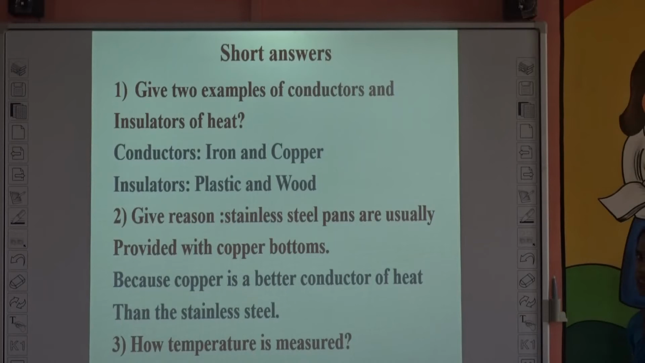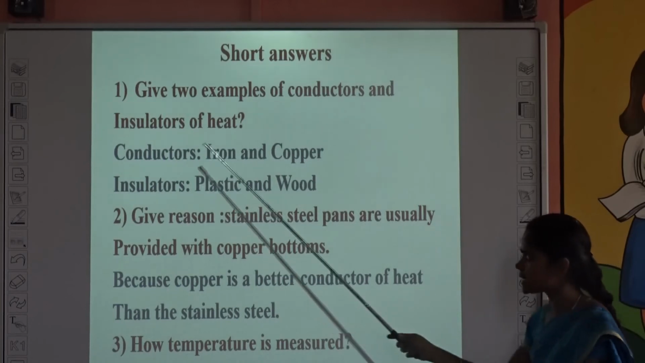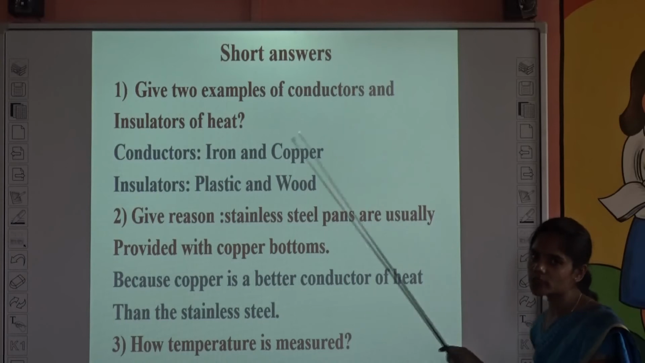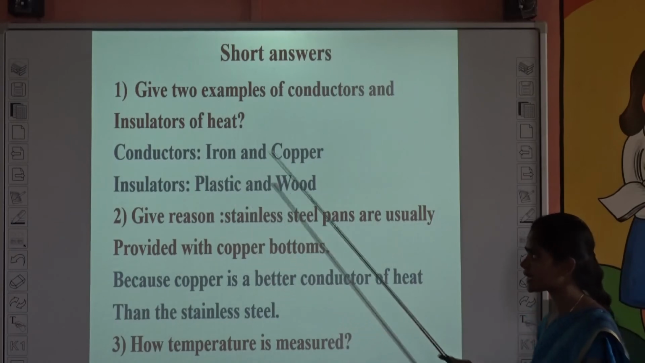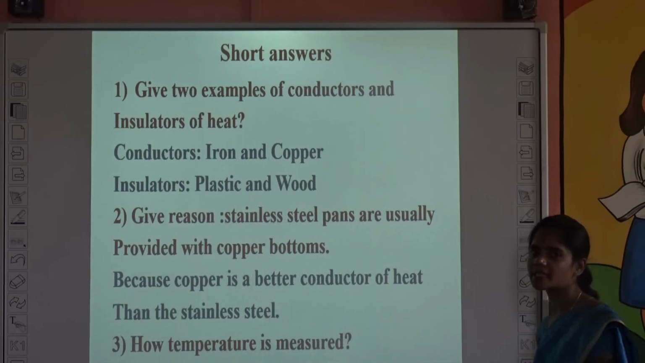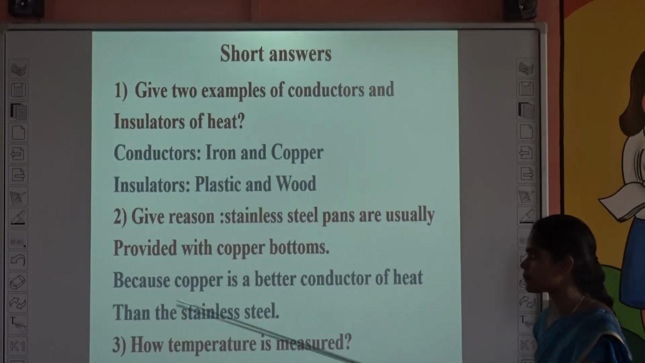Next one, short answers. That is 3 marks. Give 2 examples of conductors and insulators of heat. What is called a conductor? It allows heat to pass through it. And an insulator does not allow heat to pass through it. So what are the examples of conductors? Iron and copper. Insulators, plastic and wood. Why? Because they do not allow heat to pass through them. So these are all conductors and insulators.